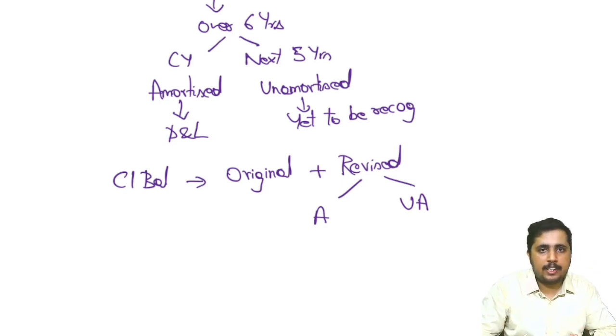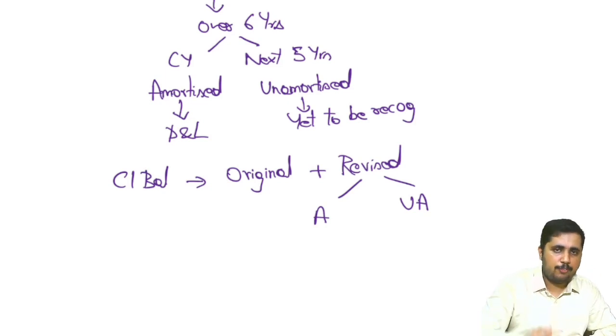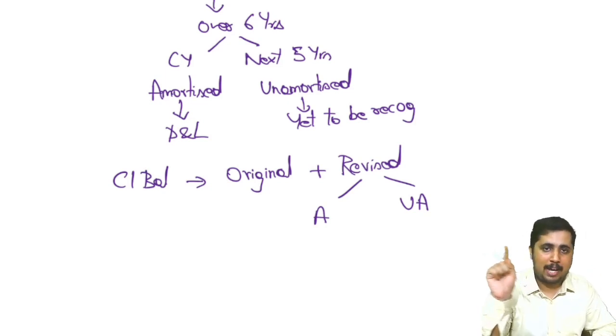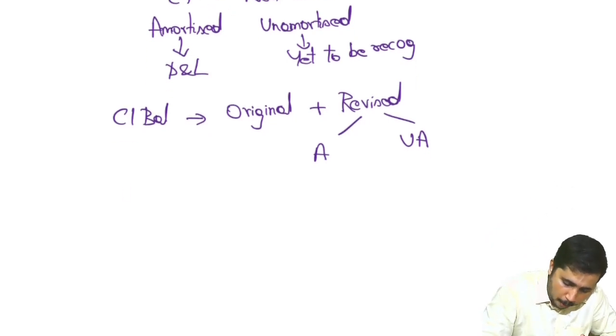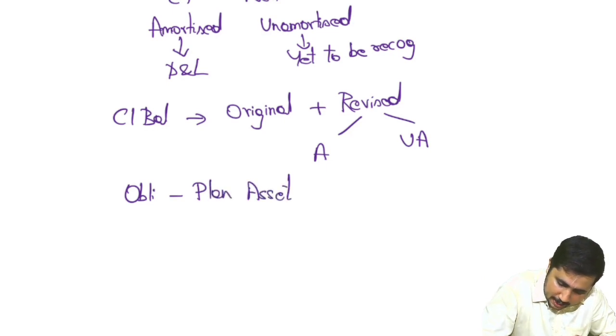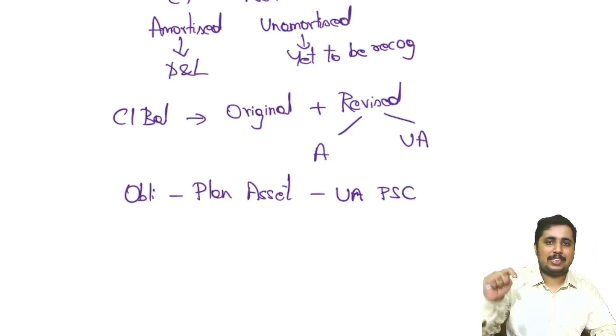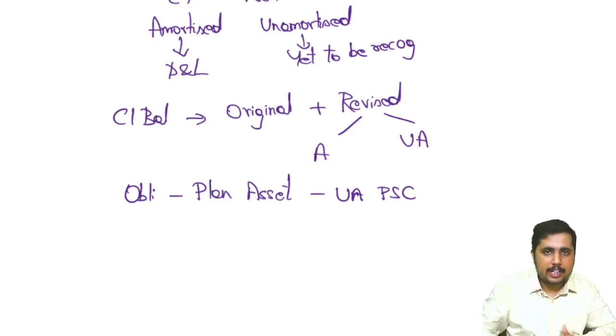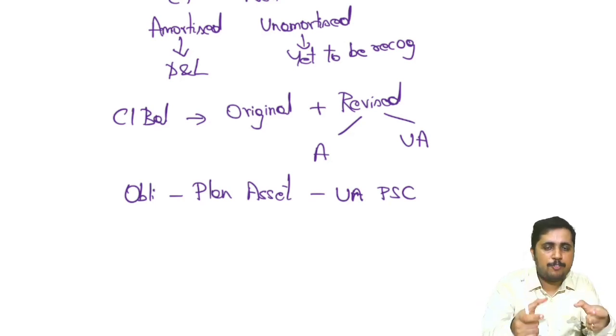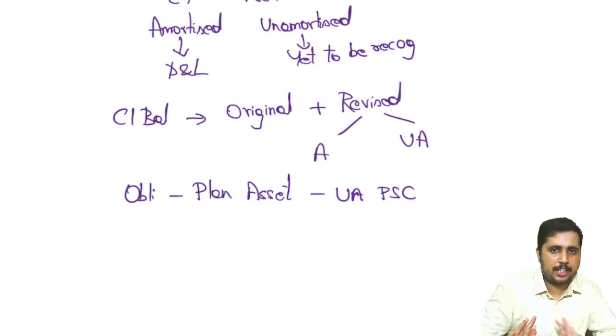But the actuary doesn't care whether you are recognizing now or spreading it over. The actuary will tell, according to my calculation, this is what you should do. Therefore, when we show the liability in the balance sheet, it is not just obligation minus plan asset. It is obligation minus plan asset minus unamortized past service cost, because unamortized past service cost is not even recognized in the books of accounts in the first place. Then it should not be a part of my liability. So this is the ultimate figure we are supposed to show in the balance sheet.